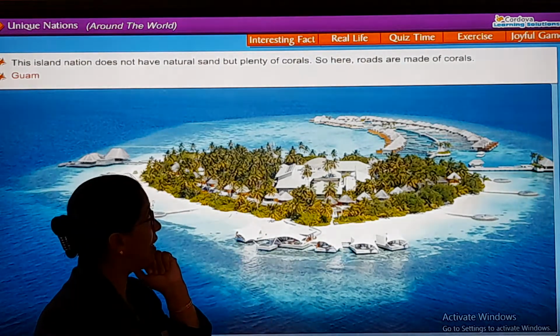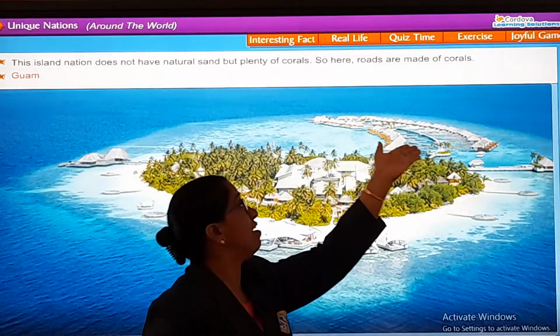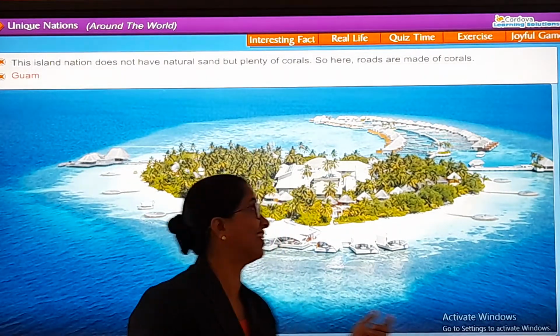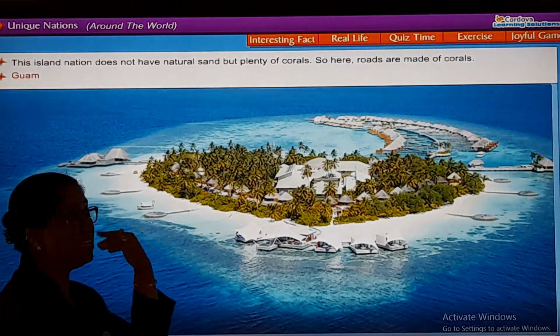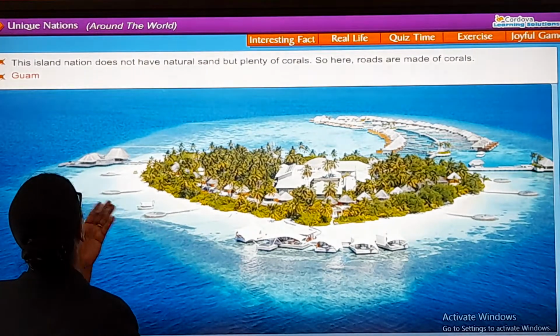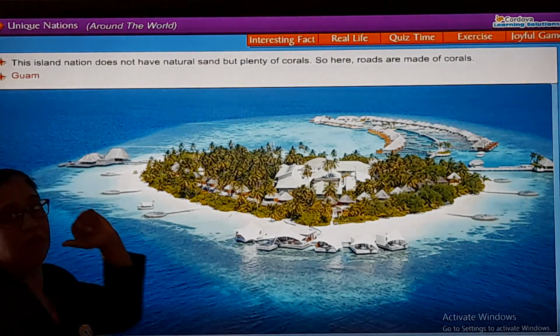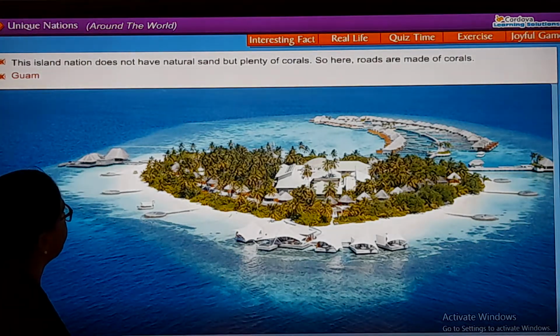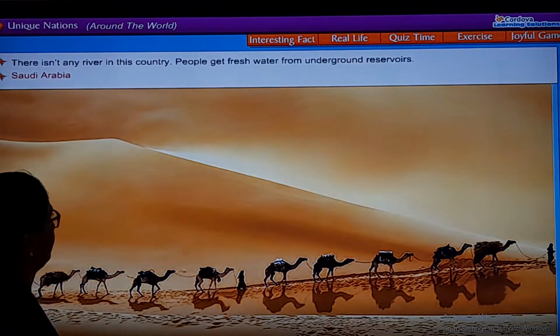So what these people have done? So here even the roads are made of corals. So they have made use of what is naturally available to them. And which is this nation? Guam. Write the answer, G-U-A-M, Guam. There isn't any river in this country. People get fresh water from underground reservoirs.